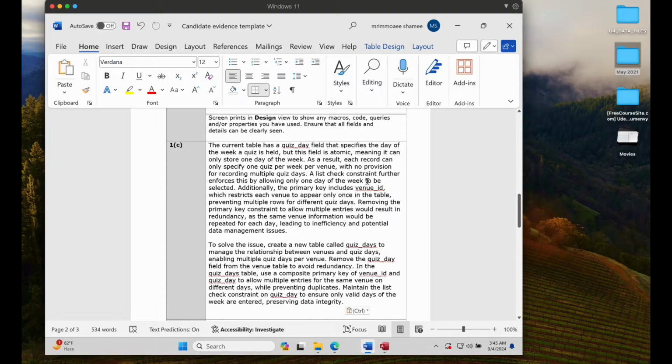A list check constraint further enforces this by allowing only one day of the week to be selected. Additionally, the primary key includes venue ID, which restricts each venue to appear only once in the table, right? Preventing multiple rows for different quiz days. Removing the primary key constraint to allow multiple entries would result in redundancy.